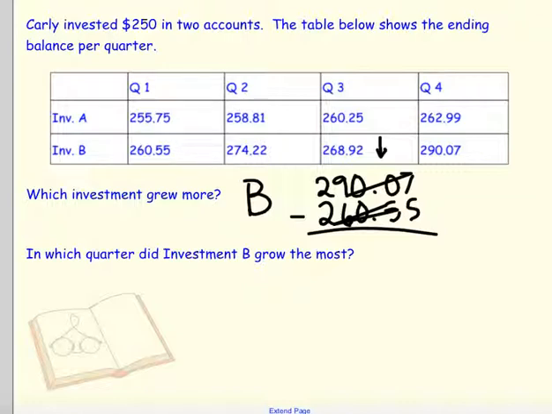Lastly, in which quarter did investment B grow the most? Well, if we look, we grew about $14 from here. And then, unfortunately, we went down about $6 here. And then we went up a huge jump right here for about $22. So from quarter 3 to quarter 4, we definitely grew the most.